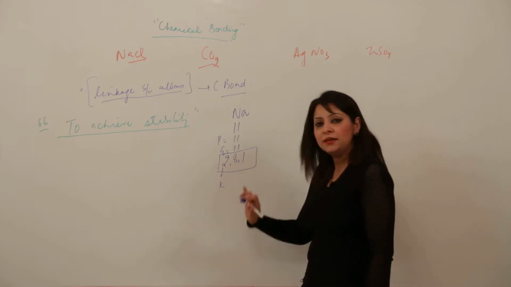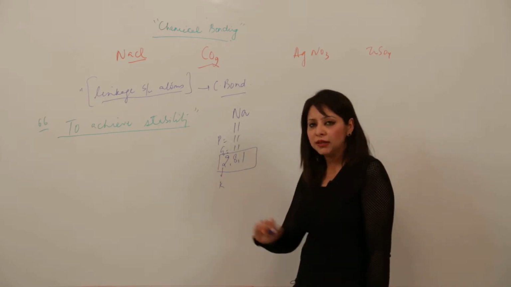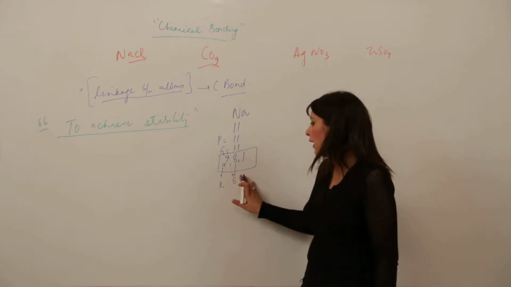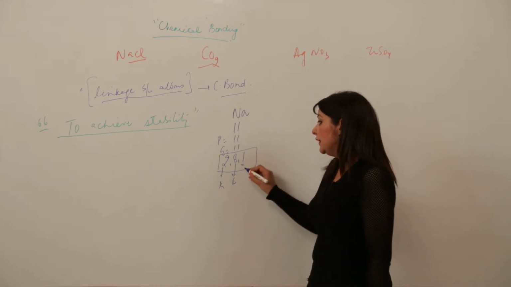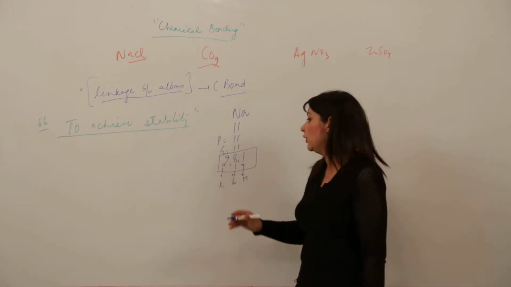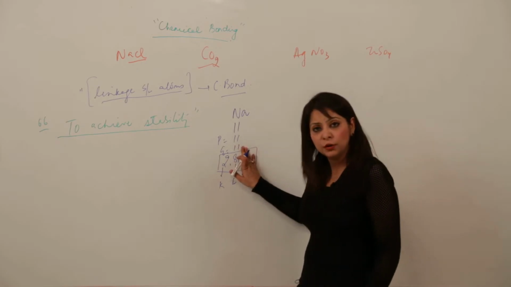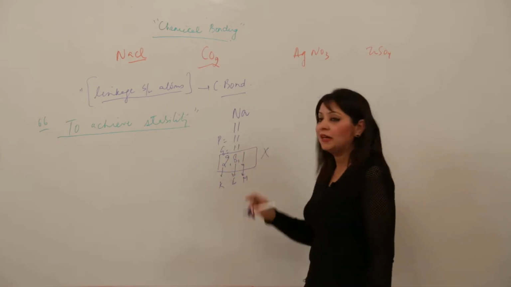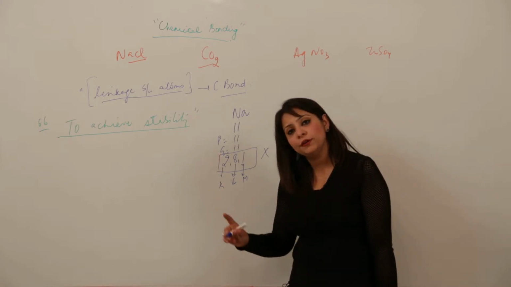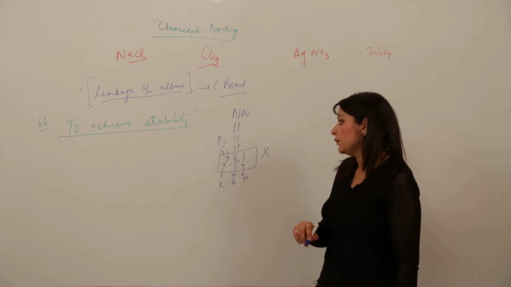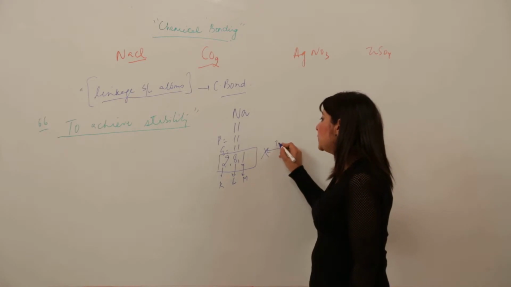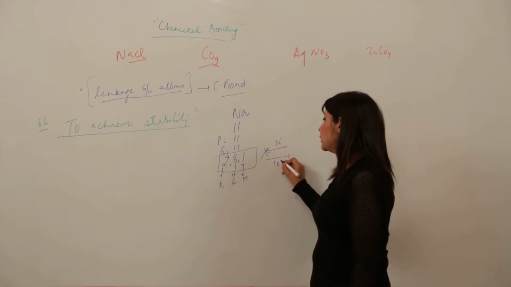The first shell is completely filled, it can accommodate a maximum of 2 electrons and it has that. The second shell can accommodate 8 electrons, again it has that, meaning stable. But the M shell needs 7 more electrons to get stable, or this shell should be removed. So that means the sodium atom is not stable because it does not have the stable noble gas configuration. So how can it attain the noble gas configuration? Either it accepts 7 electrons or it gives 1 electron.